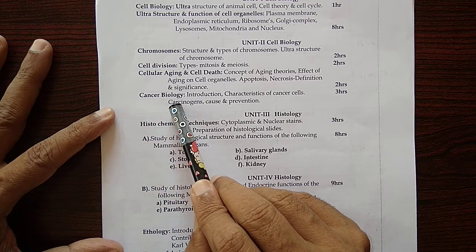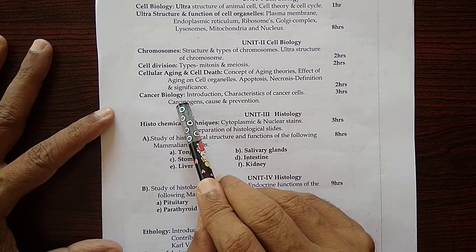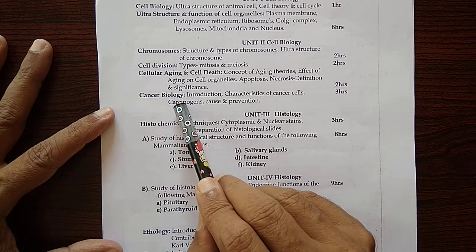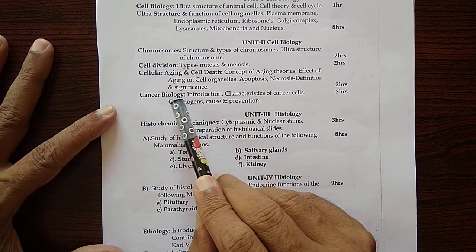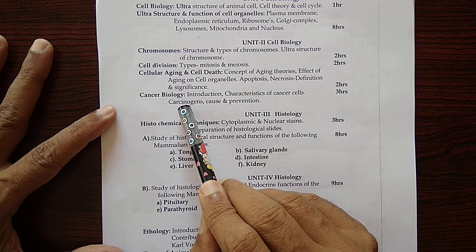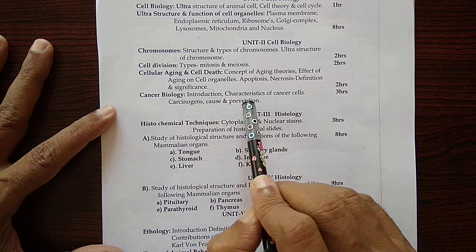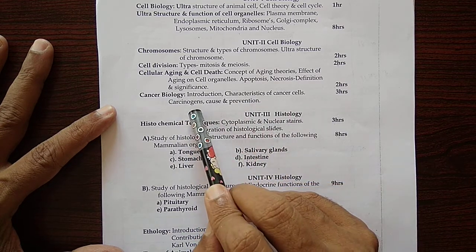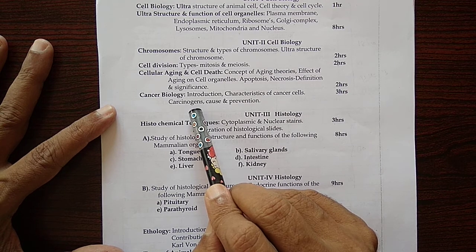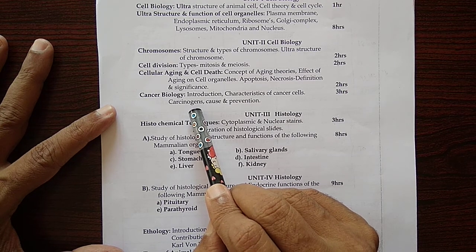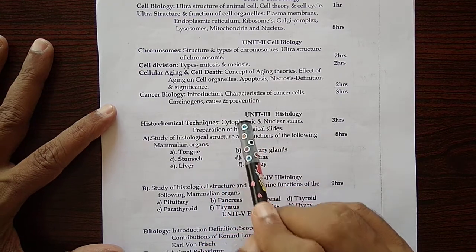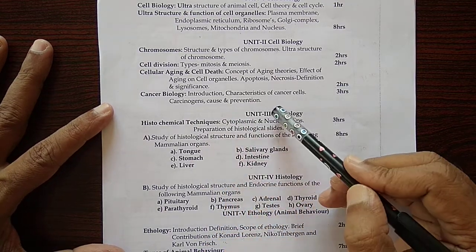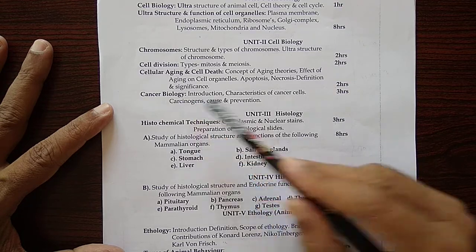Then cancer biology. Here you are going to study the introduction of cancer. What is cancer? How is cancer developed? What are the characteristics of cancer cells? Carcinogens are the substances which cause cancer. Cause and prevention, how it can be prevented, you are going to study in this chapter.